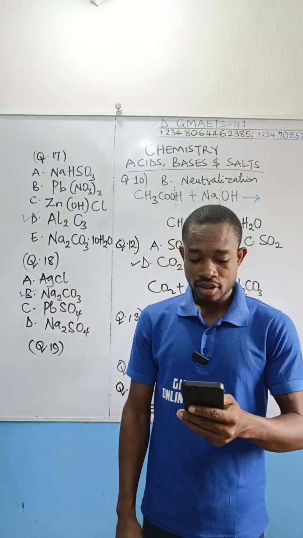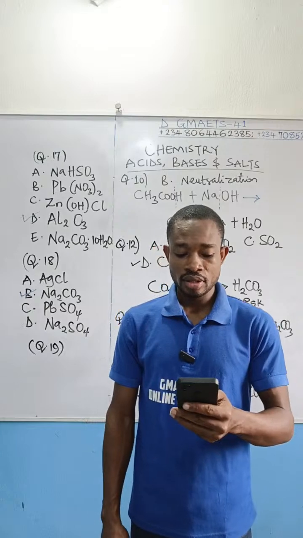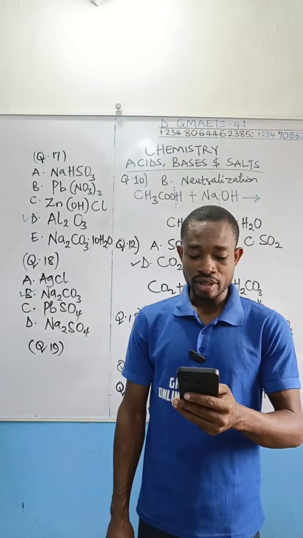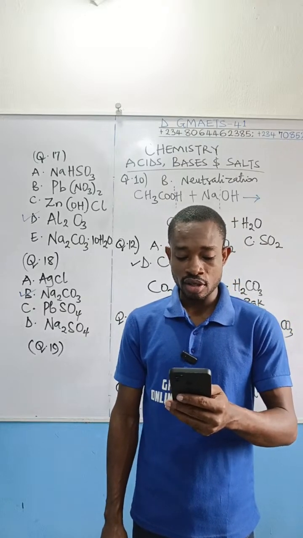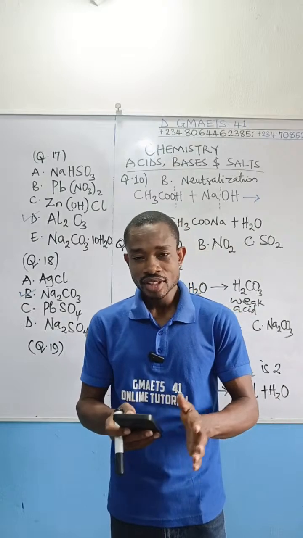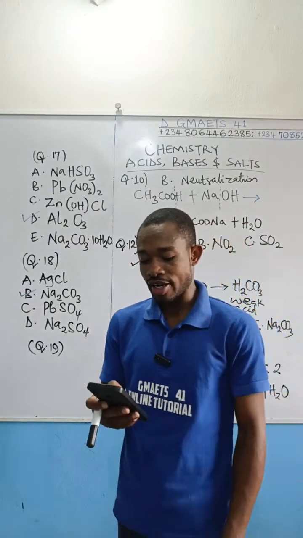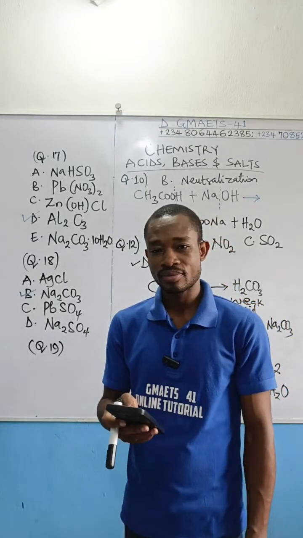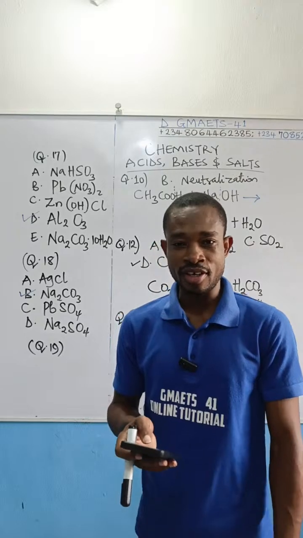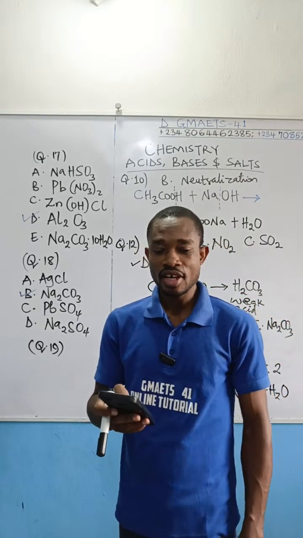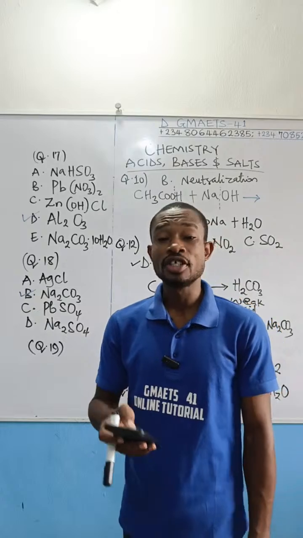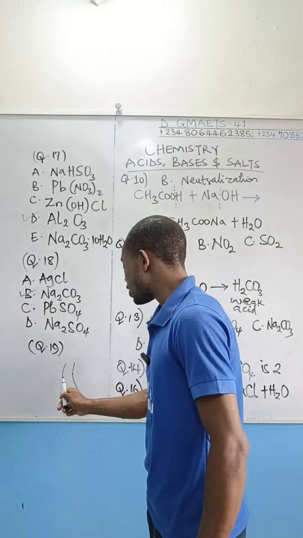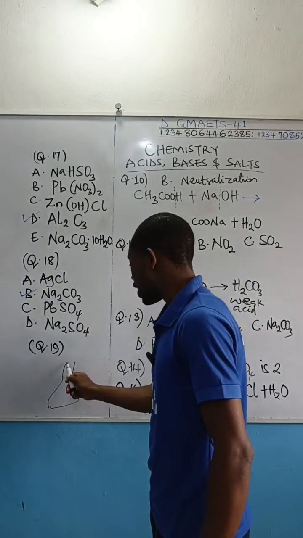A, in the beaker. B, in the conical flask. C, in a burette. D, in the standard flask. E, in the measuring cylinder. In titration involving sodium hydroxide and dilute hydrochloric acid, where would you place the base? The base is placed in a conical flask. So the correct option here is option B. That conical flask, you know, the diagram I think is something like this, if I still remember in those days, okay?